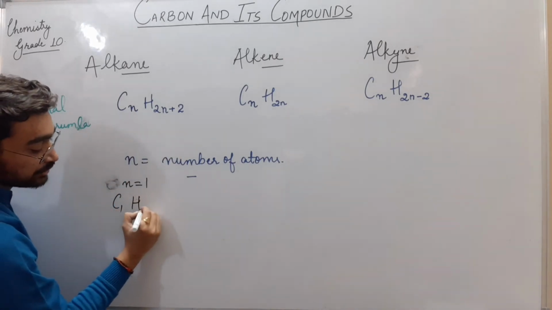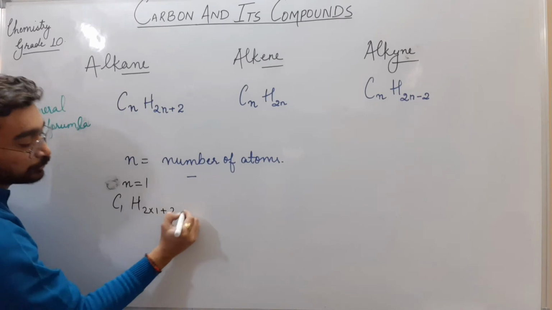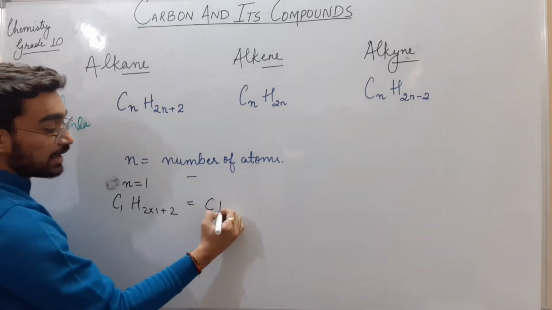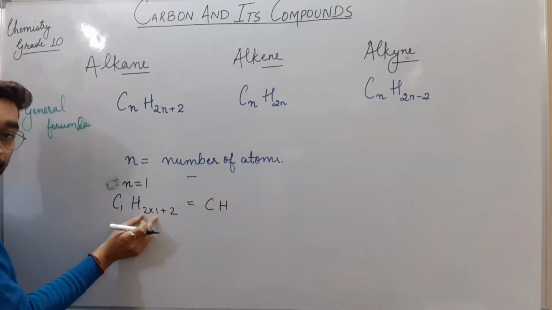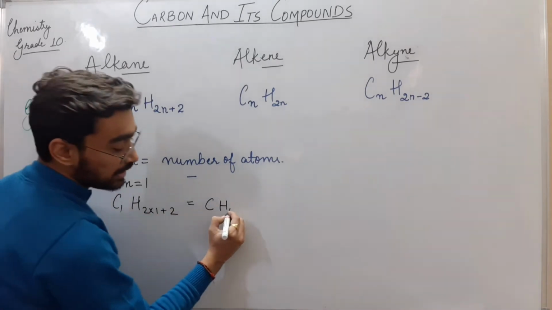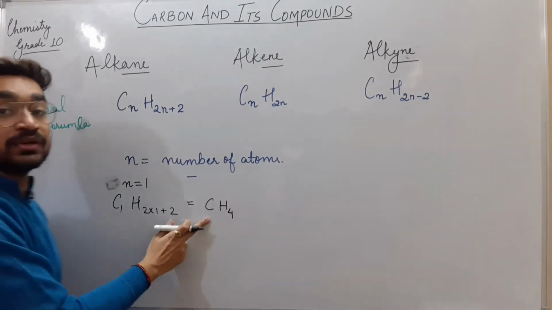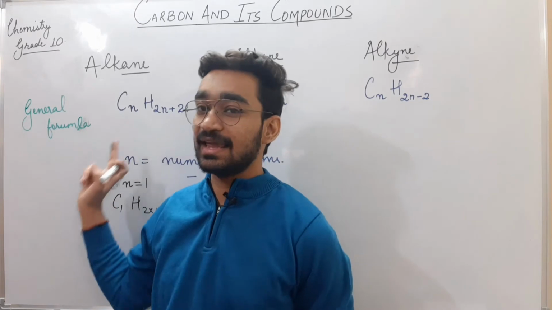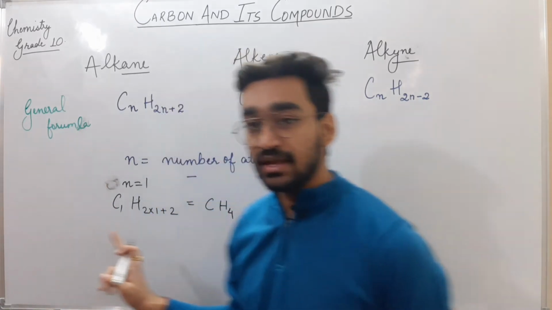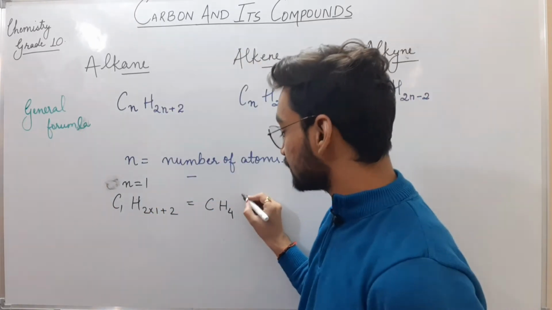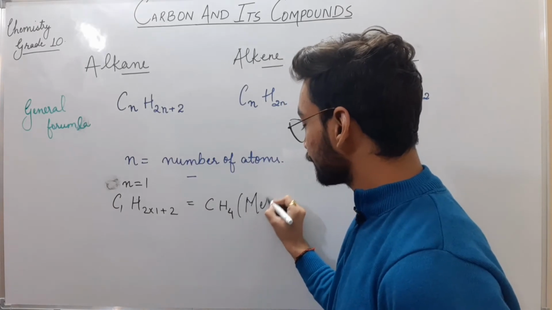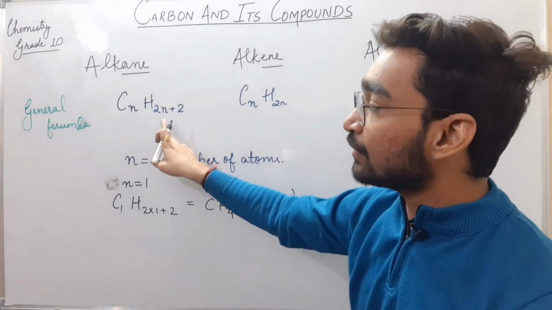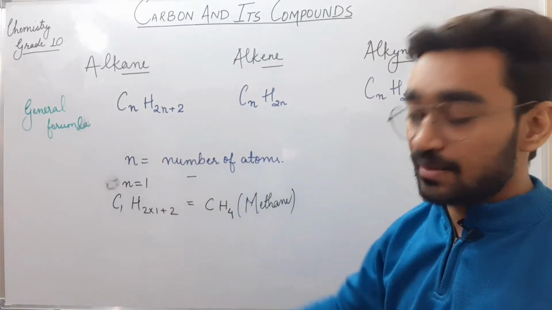H2n is H2 into 1 plus 2. How much will it be? 2 ones are 2, 2 plus 2, 4. CH4. This CH4 is the first member of the alkane family, and we call it methane.